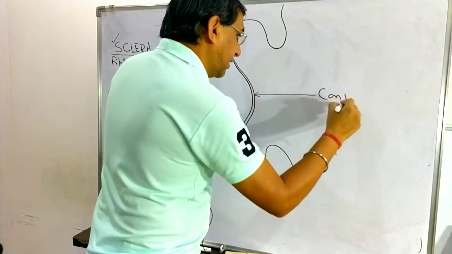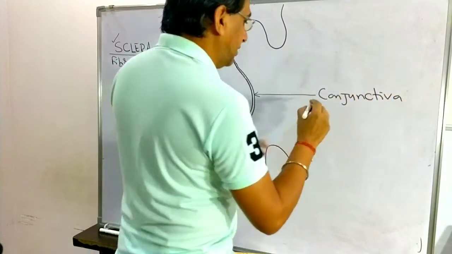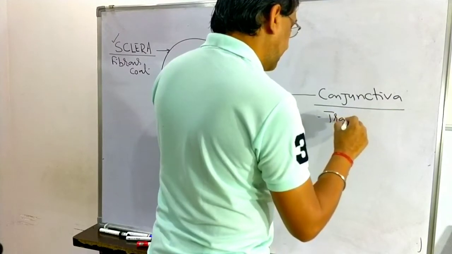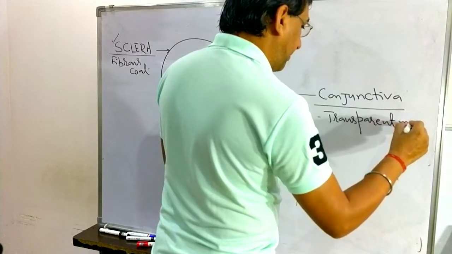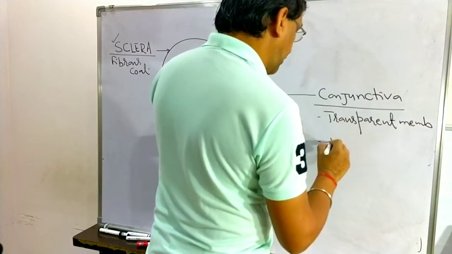First of all, it is a transparent membrane, and it is vascular.